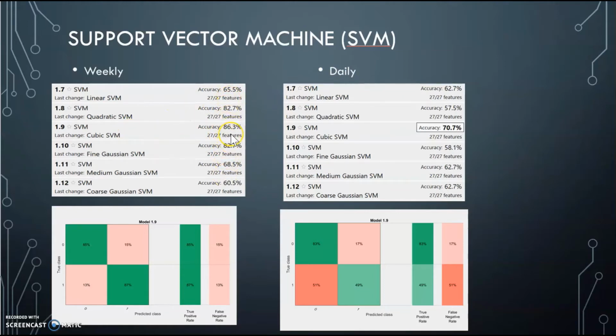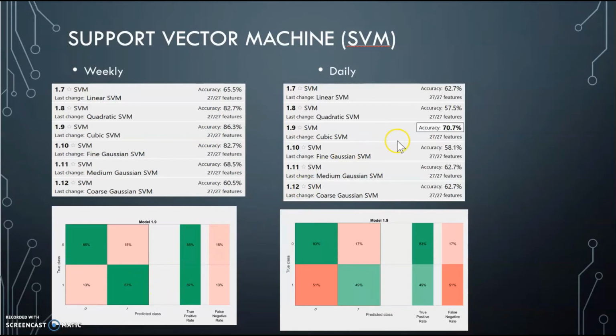The cubic SVM actually did best overall for both models. But this time, the weekly model did better with an 86.3% accuracy. Looking further into the true positive rates, we can see 87% here, which means that the model predicted a 1 correctly, meaning the stock market would go up, 87% of the time. And over here, the model predicted a 0, or the stock market went down, 85% of the time, which is very accurate.